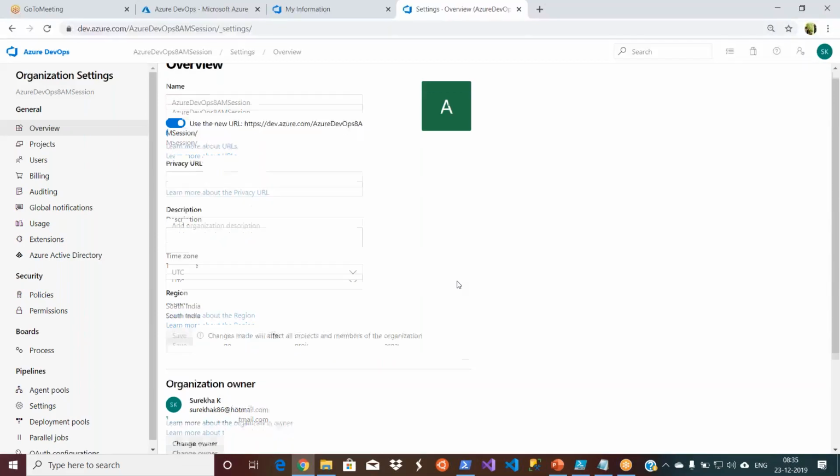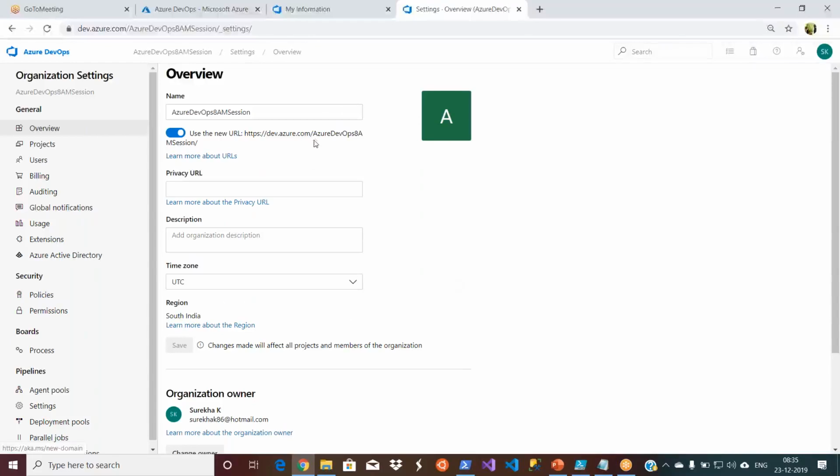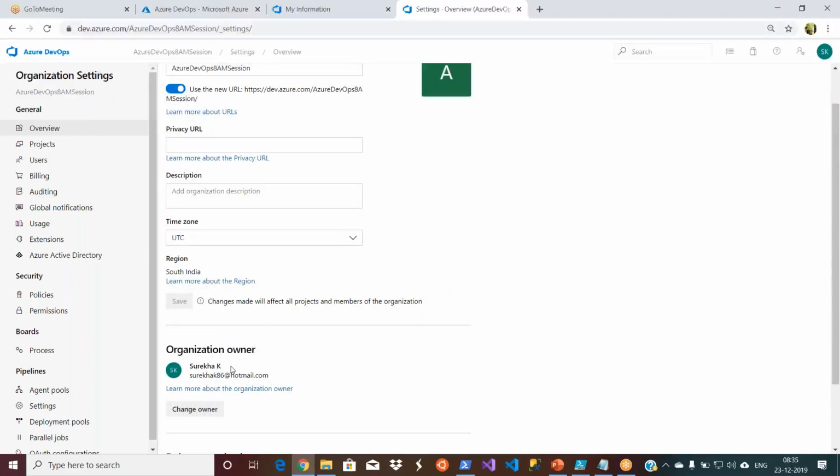My organization URL is this one. You see dev.azure.com is the common part, and this is my organization name, Azure DevOps 8 AM session. Right now only one person has access to this organization. I'm going to add one more user as well.